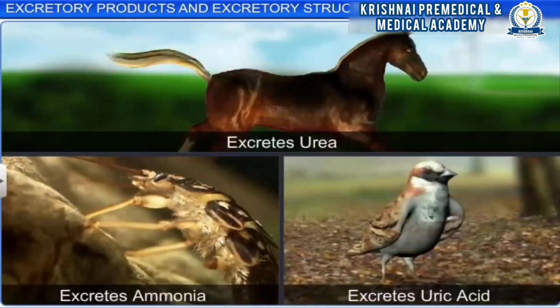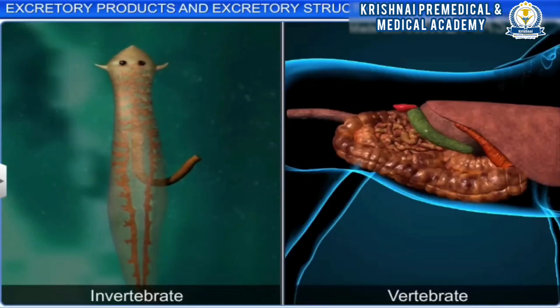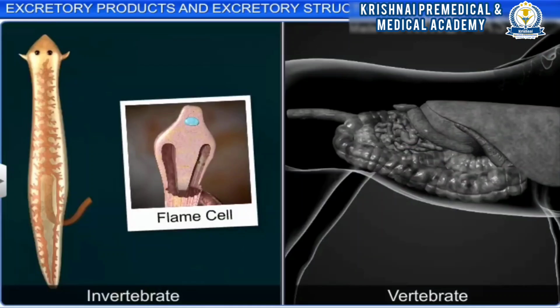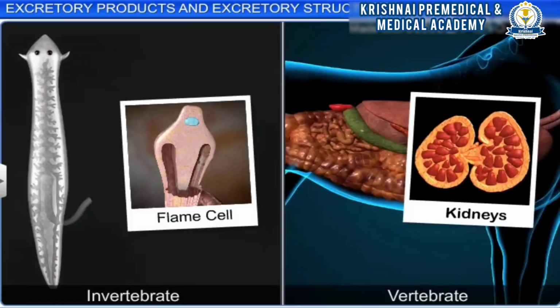As animals excrete nitrogenous waste in different forms, the structure of the excretory system also varies. The study of phylogenesis of the excretory system reveals that primitive animals such as invertebrates possessed simple organs like flame cells or protonephridia, whereas vertebrates have complex tubular organs called kidneys.